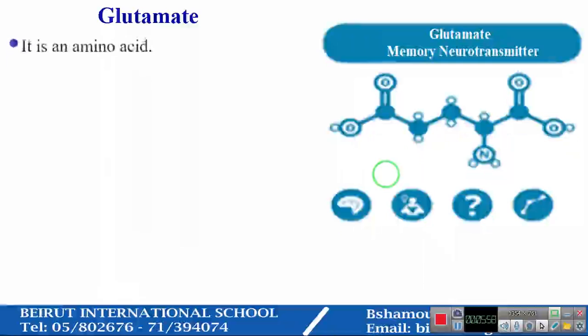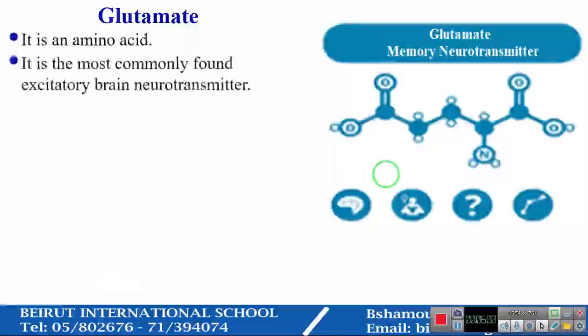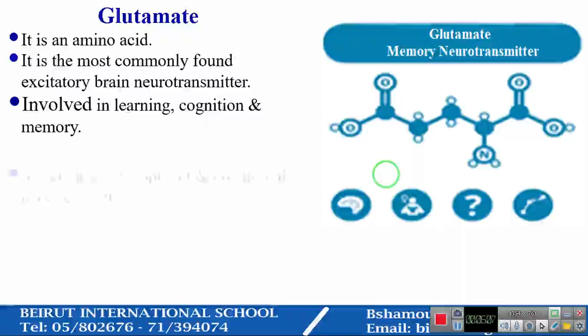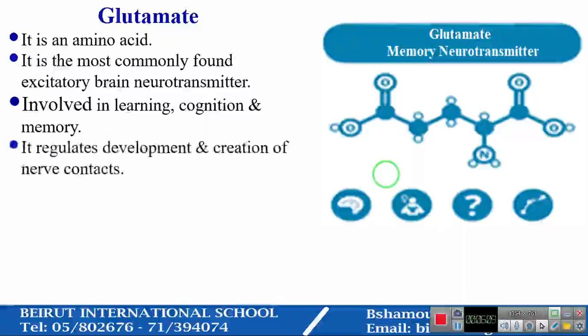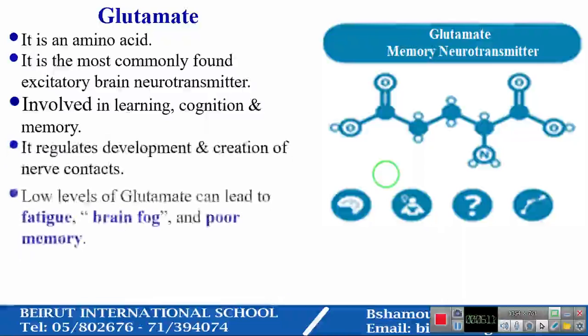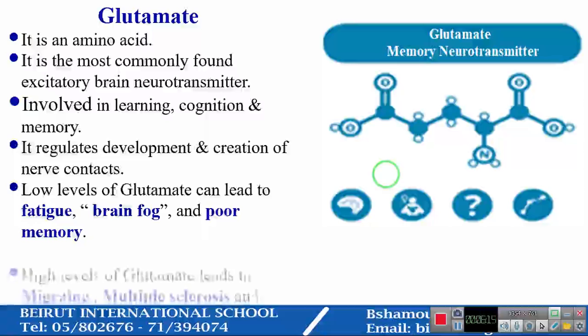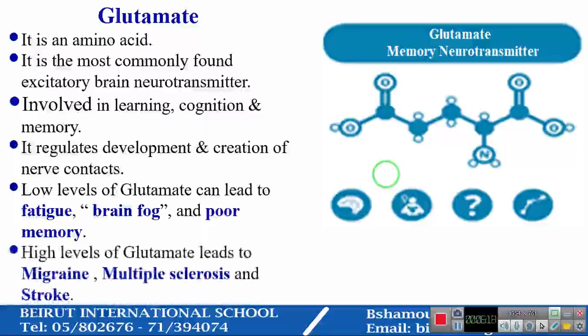Glutamate. It is an amino acid. It is the most commonly found excitatory brain neurotransmitter. It is involved in learning, cognition, and memory. It regulates development and creation of nerve contacts. Low levels of glutamate can lead to fatigue, brain fog, and poor memory. However, high levels of glutamate lead to migraine, multiple sclerosis, and stroke.